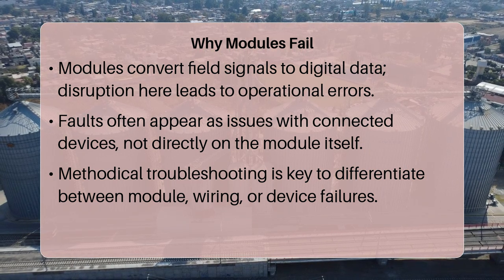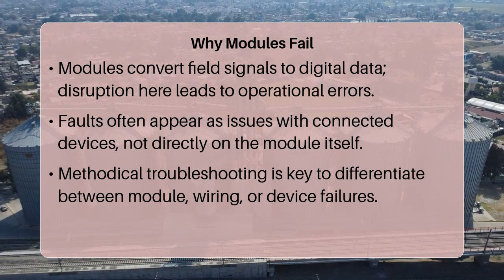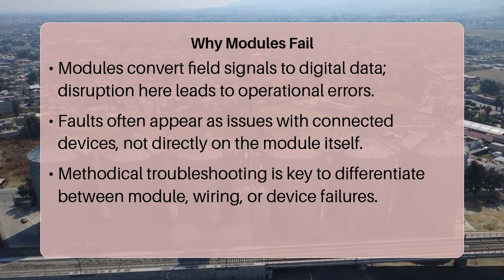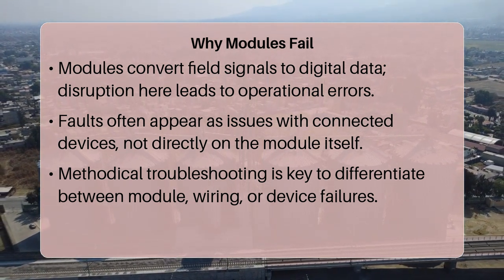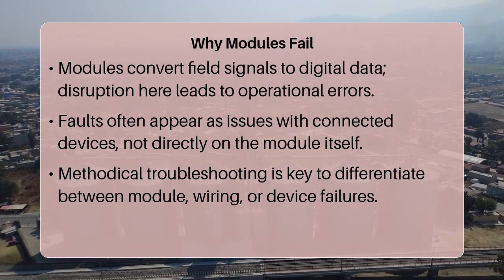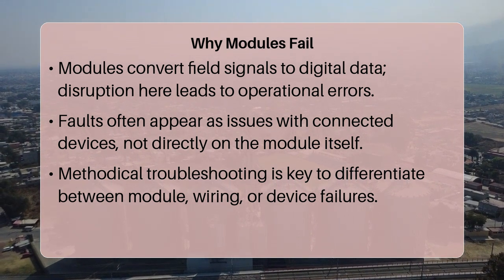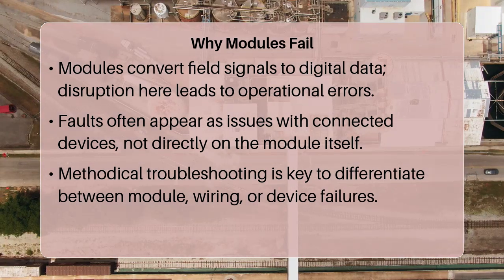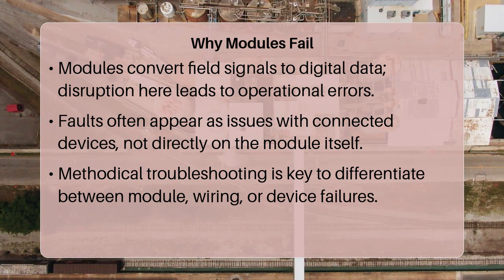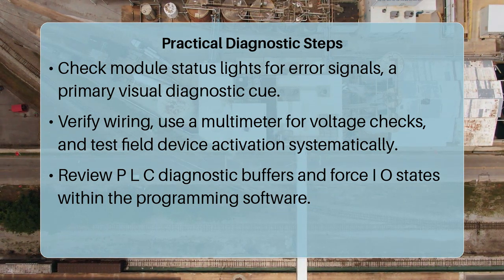To begin diagnosing, first observe the module's status indicator lights. A solid or flashing error light on an input or output module is your primary visual cue. Next, check the wiring connections at the module terminal block, ensuring they are secure and free from corrosion. A loose wire is a common culprit. Then, use a multimeter to verify voltage and current at the module's terminals for both input and output signals, confirming that the field device is sending or receiving the expected power.